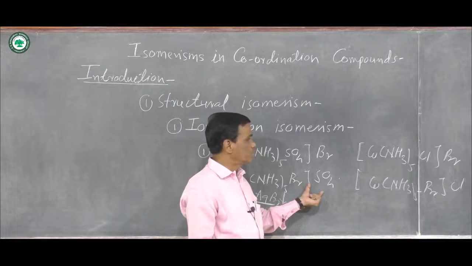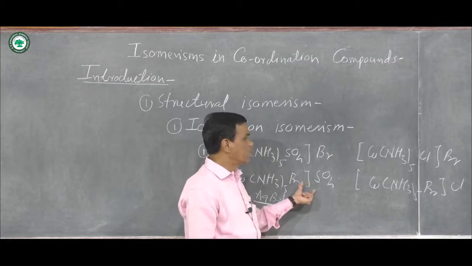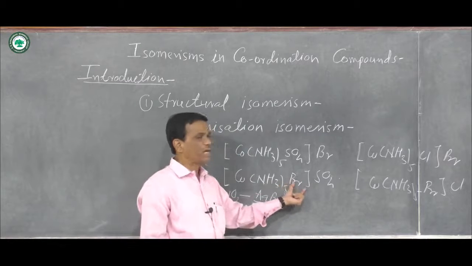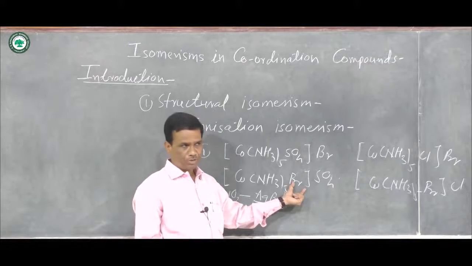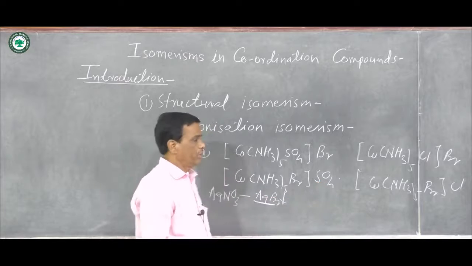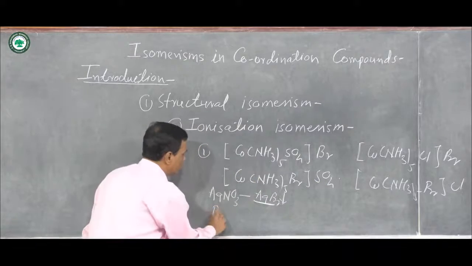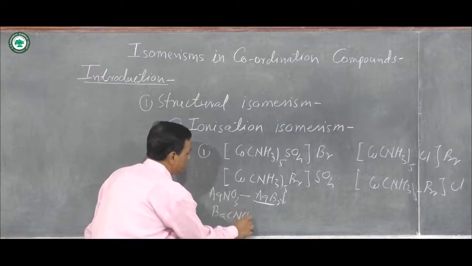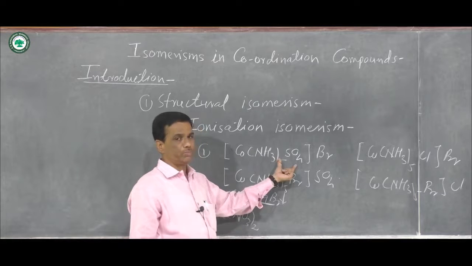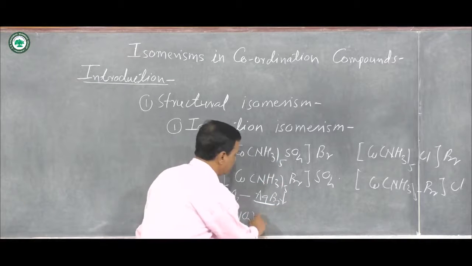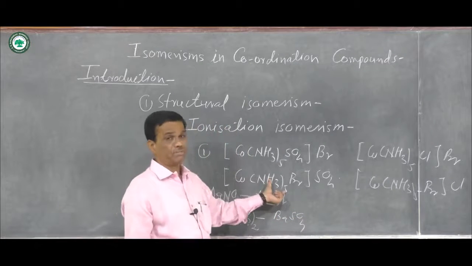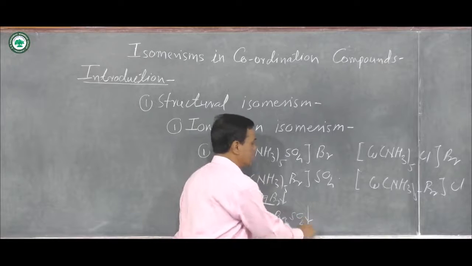But second aqueous solution of a compound does not form any precipitate with AgNO3. Reason is that here bromide ions are not ionizable. In place of bromide, here SO4 double minus ion is ionizable. If you treat these both compounds with barium nitrate, Ba(NO3)2, first compound does not form any precipitate with barium as barium sulfate BaSO4, but second compound forms barium sulfate precipitate, that is BaSO4.